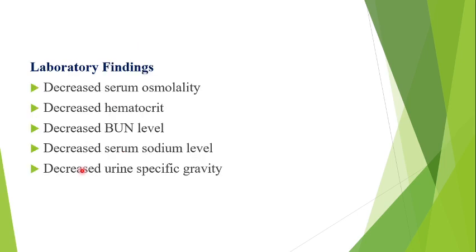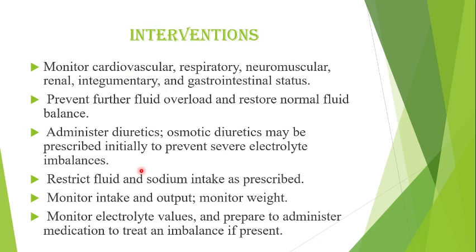Then coming to laboratory findings, there is decreased serum osmolality, hematocrit, blood urea nitrogen level and serum sodium level. Urine specific gravity is also decreased. Then what are all the interventions we have to do and how to rectify those problems? First one is assessment. We have to assess the patient's condition system-wise. We have to monitor cardiovascular, respiratory, neuromuscular, renal, integumentary and gastrointestinal status.